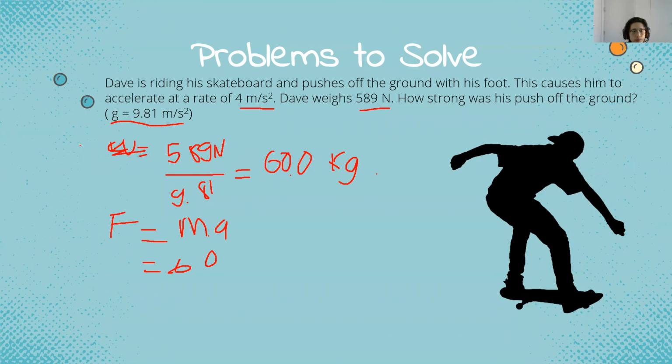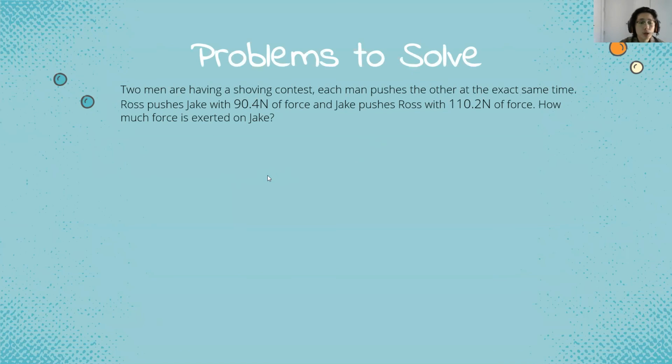Sorry, this is m. 60 times a. The acceleration was 4. Then we get 240 Newtons.